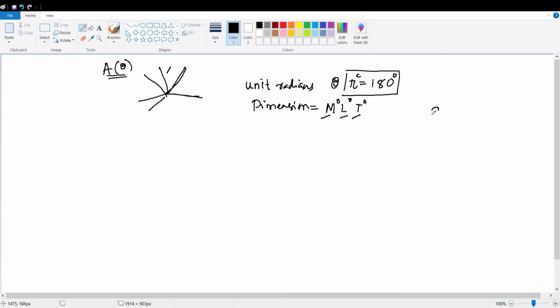Though displacement in linear motion is not a dimensionless quantity, it is L1. Yes or no? But theta is M0, L0 and T0. Very, very important. Clear?